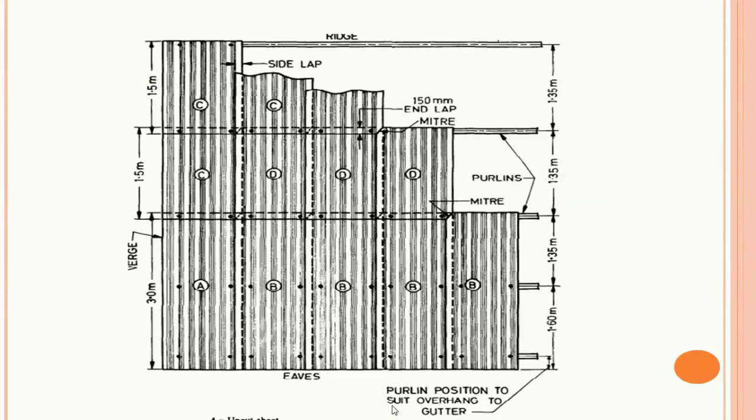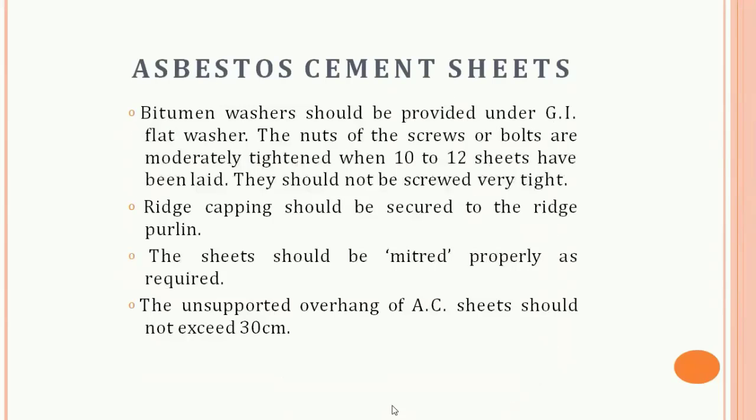So basically, this is the plan, or this is the figure of the AC sheet. So basically, a bitumen washer should be provided under the GI flat and flat washer.